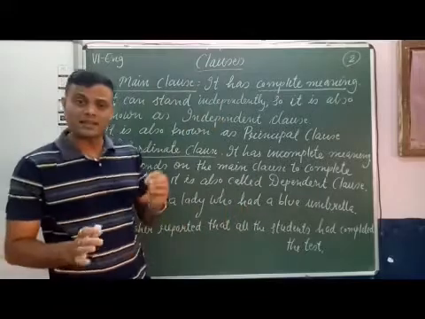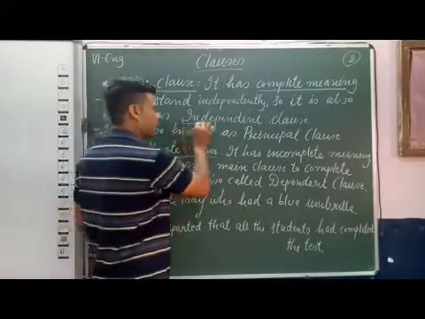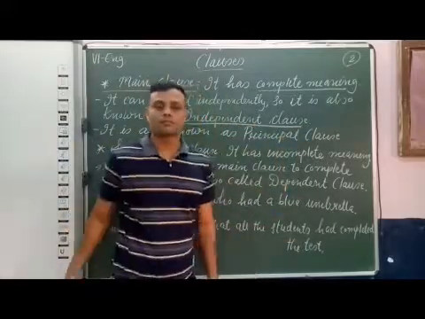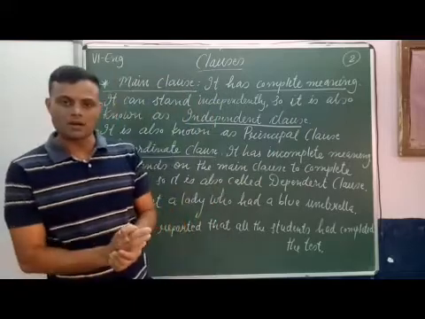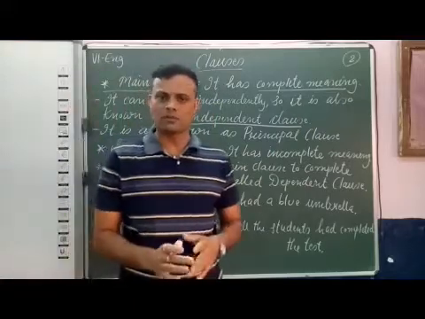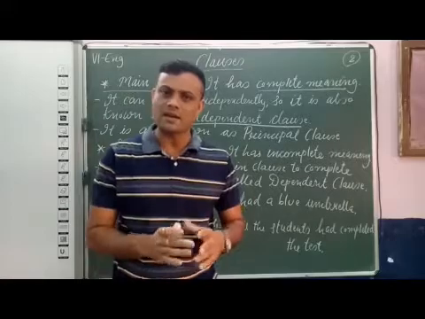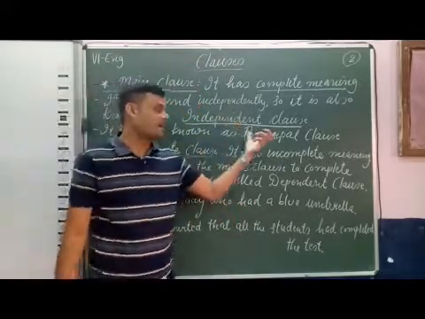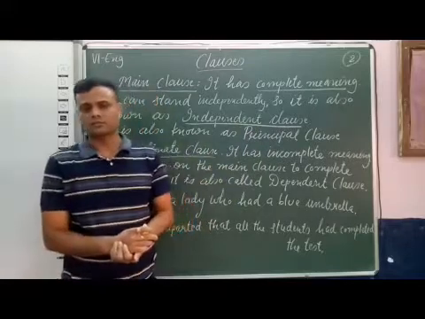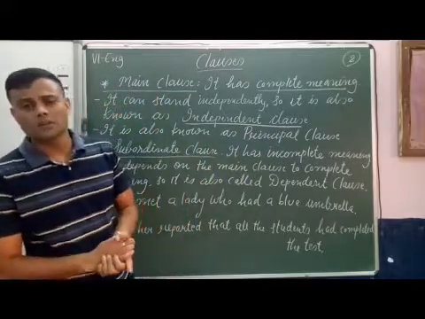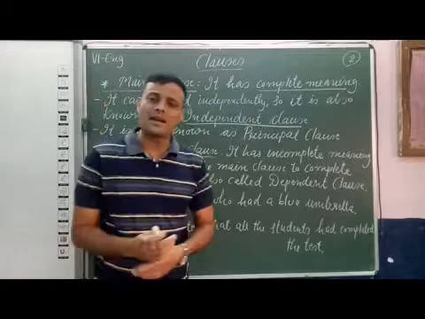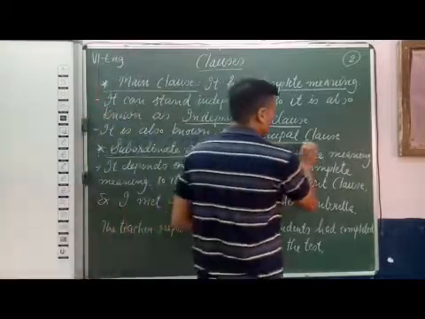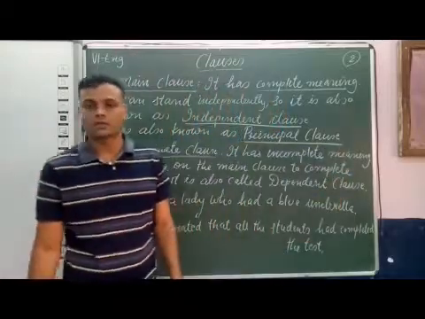So the main clause is also known as an independent clause, as it can stand alone. The other name of main clause or independent clause is principal clause.